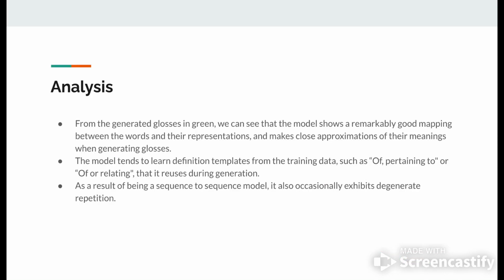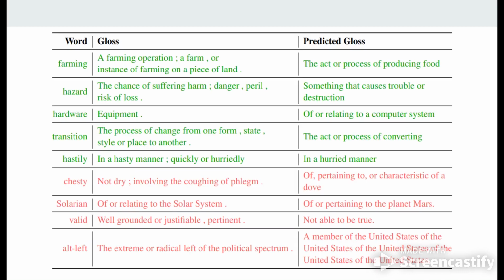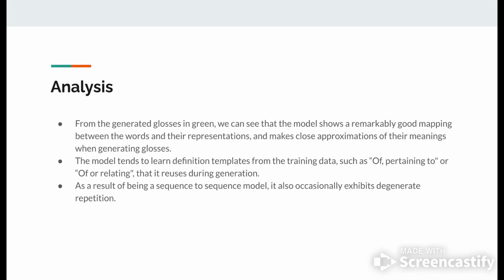From some of the analysis, we can see that the model shows a remarkably good mapping between words and their representations and makes close approximations of their meanings. From the farming example, even though food is not given as an input in the gold form, it is still making a relationship between food and farming. The model also tends to learn definition templates such as of, pertaining to, or related to.